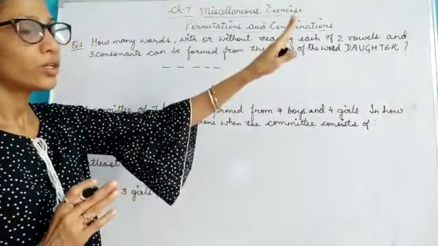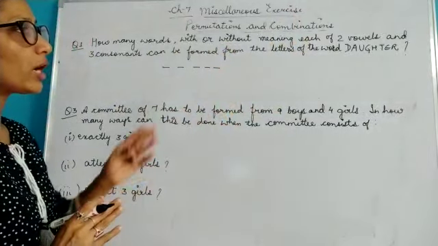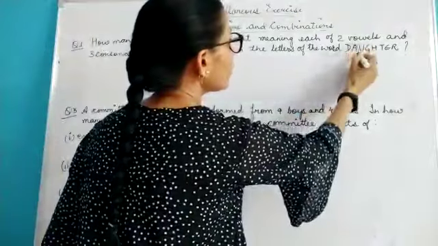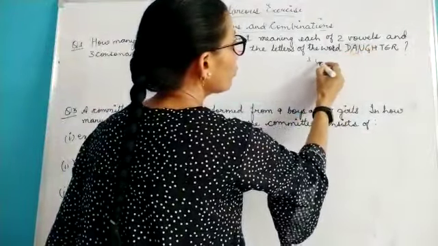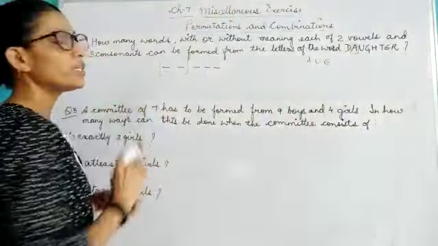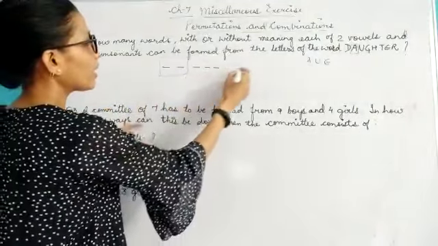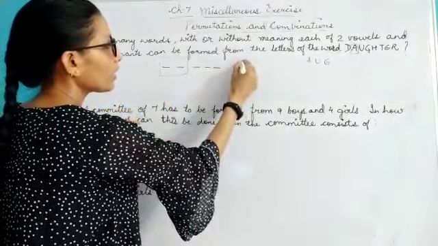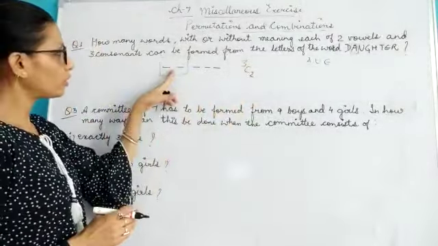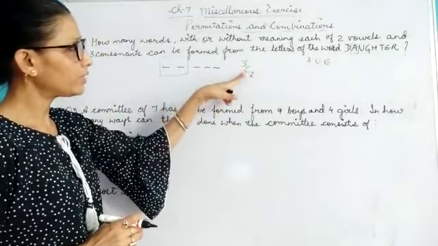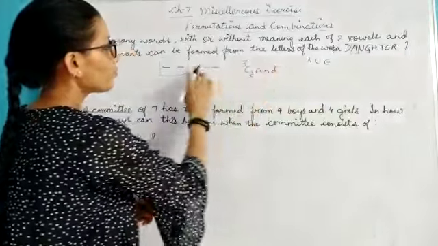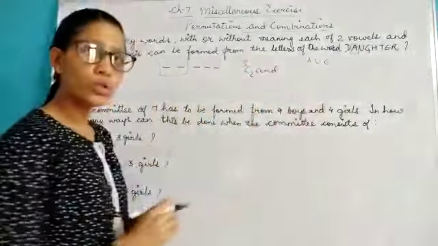the word daughter. So first of all, you find out how many vowels are there in the word daughter. Here, A, U, E are your vowels. You need to fill these 2 places with vowels. That means I can select 2 vowels out of 3 vowels. So for these 2, I have made the selection as 3C2, and for these 3, how many consonants do I have?